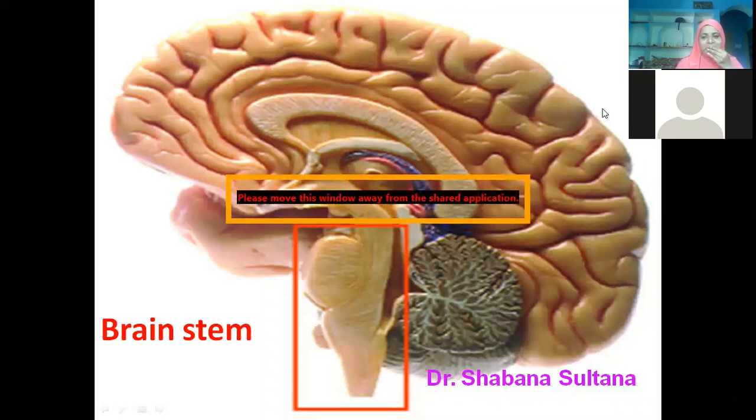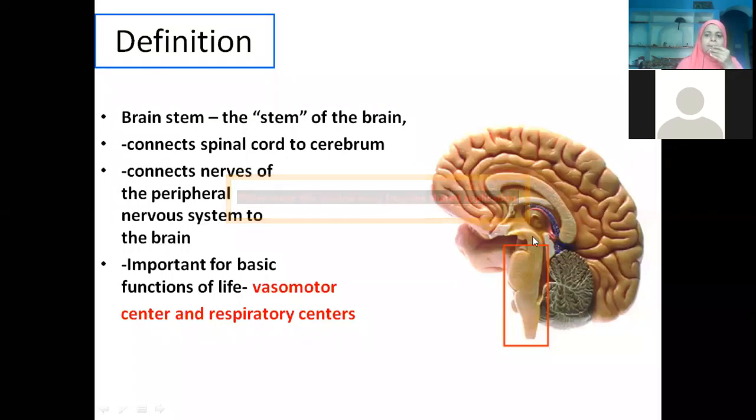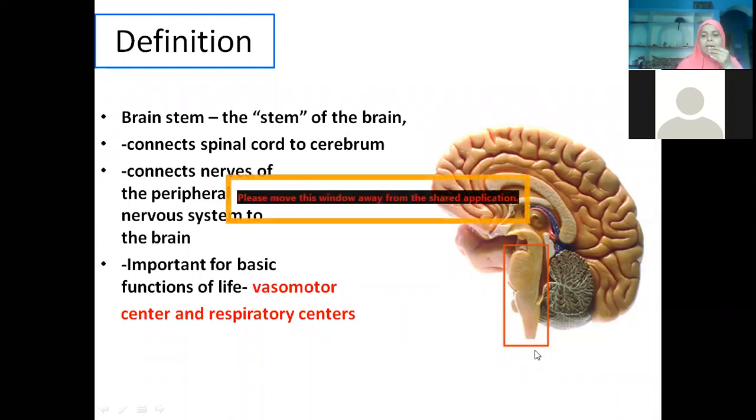So we are going to discuss the brainstem. We already know what the brainstem is, the stem of the brain, which connects the cerebrum to the spinal cord. The part involving the midbrain, pons, and medulla forms the brainstem. It connects the nerves of the peripheral nervous system to the brain. That means the ascending tracts and descending tracts generally move through the brainstem.